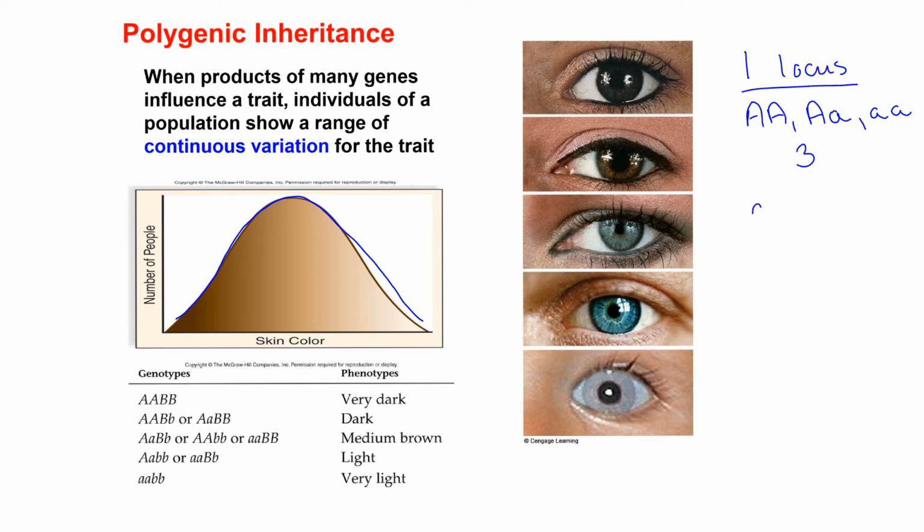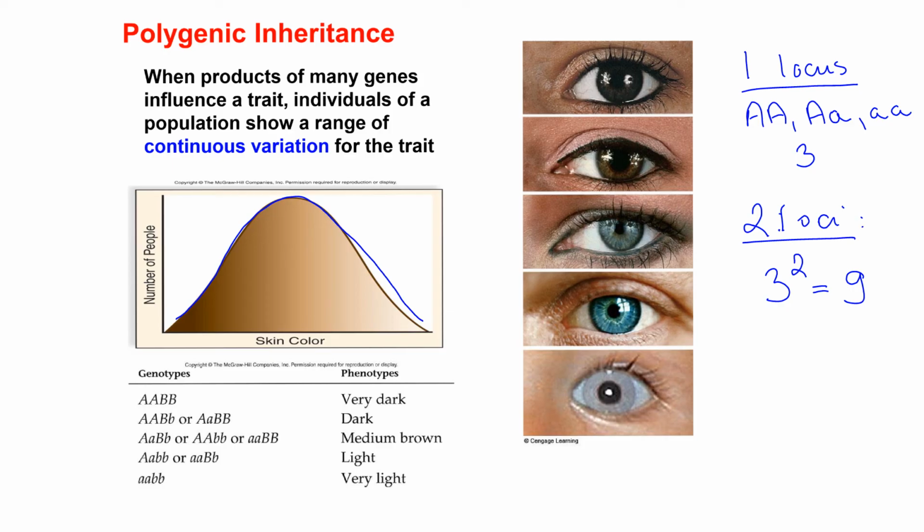Now, what if you have 2 loci? In that case, you have three possible genotypes to the power of 2, which means you have 9 possible genotypes, which, if the interaction is incomplete dominance, correspond to 9 phenotypes. This is what is outlined here in this very simplified table defining skin color phenotypes.